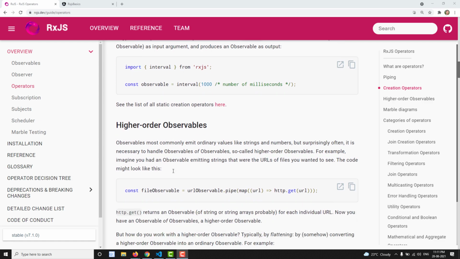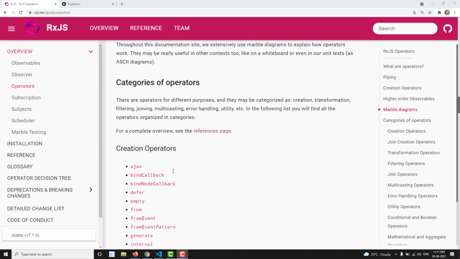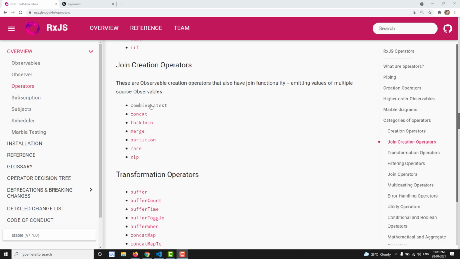In this video, we will learn about another operator, that is combineLatest. Actually, this one comes under the creation operators, joining and also creation operators. Normally, we will not call this one an operator.